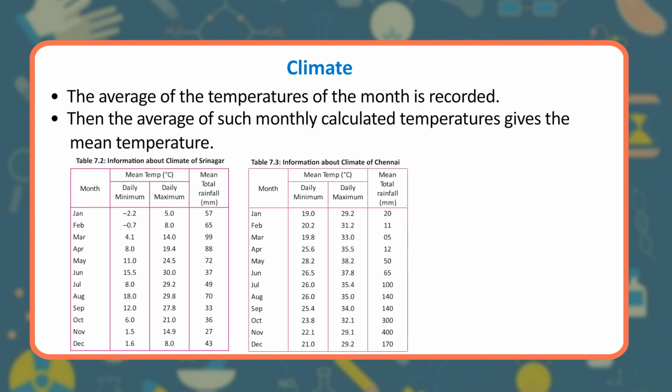September. 25.4. 34.0. 140. October. 23.8. 32.1. 300. November. 22.1. 29.1. 400. Dec. 21.0. 29.2.